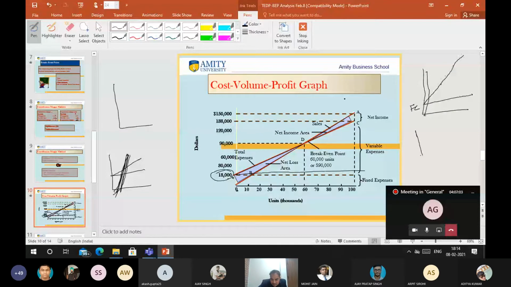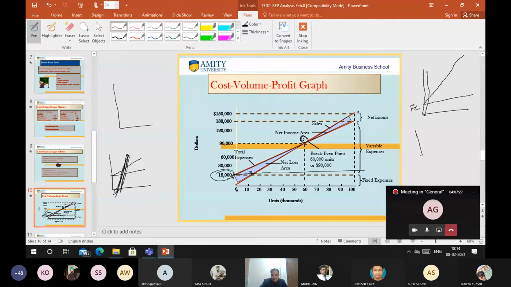This is your income. From this part, 18,000. Up to this level, point D, my sales are reaching up to level D. It means my cost and expenditure are both the same, at par.